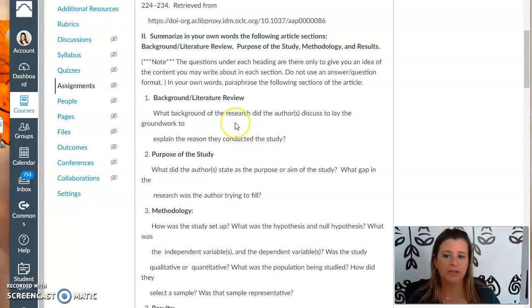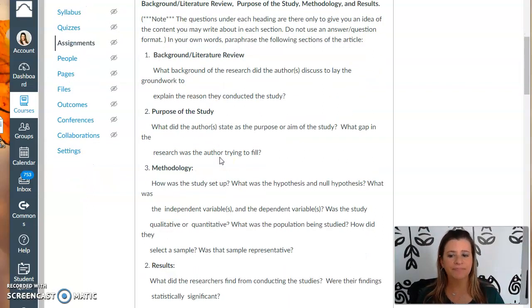So the first thing I want you to do is talk about, in that particular article, how the researchers set the groundwork for their study, okay? Then you're going to do the purpose of the study. So what were they trying to learn from it? What were they trying to share? Why did they do the study?